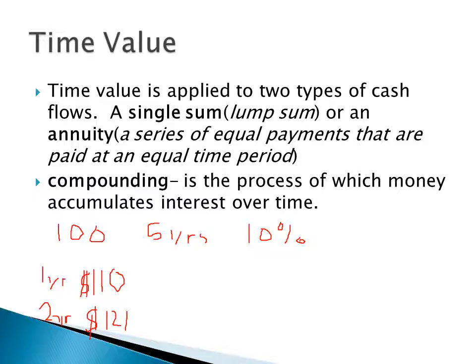The easiest way to explain a single sum and an annuity would be the lottery, the Mega Millions lottery. If you hit the Mega Millions, they give you an opportunity to opt out and receive a single sum. Say the original sum was 107 million. You can get a lump sum for 87 million. Or what you could get is a series of payments called an annuity for, say, $10 million over the course of 10 years, which would add up to that one payment. That's an annuity. The concept of compounding is the process in which money accumulates interest over time.